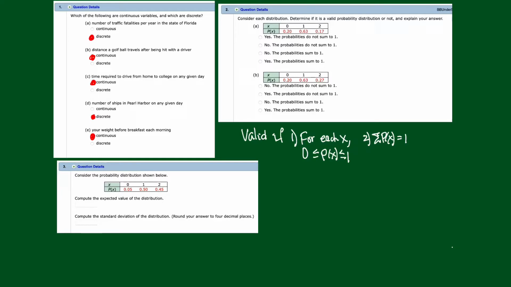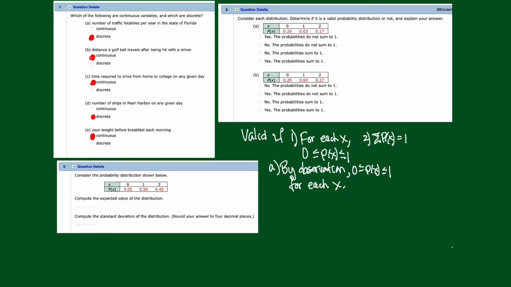Now for problem A, I'm going to say this. I make an observation, and I can observe that each one of these numbers is between 0 and 1. All right, so here's how I have to say it, though. I have to be able to convince you that I've actually looked at both of these criteria. I have to tell you that I've looked at this one and okayed it. I've looked at this one and okayed it. I can't just do this one here. So I'm going to tell you by observation. It means I've looked carefully, and I believe that for every one of these x values, these p(x)'s are between 0 and 1.